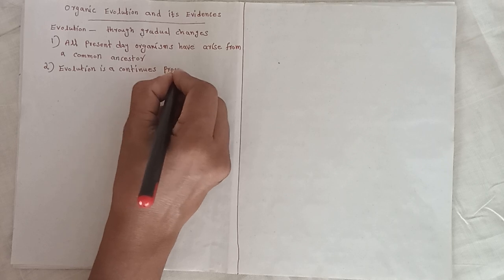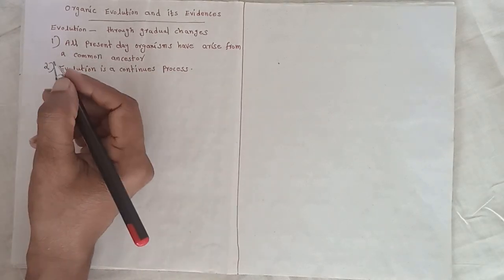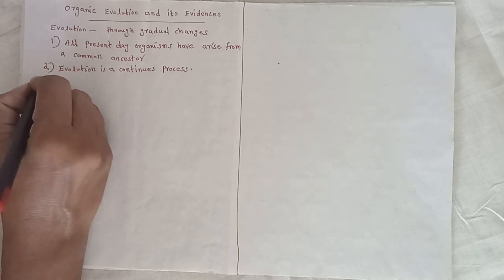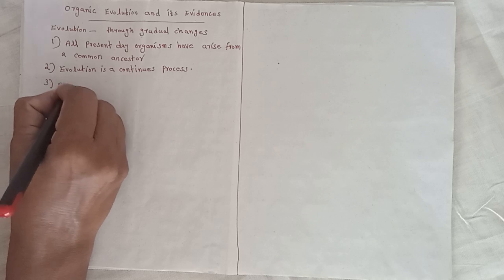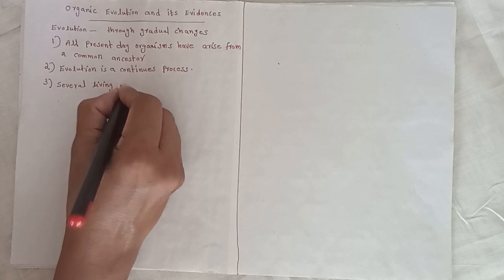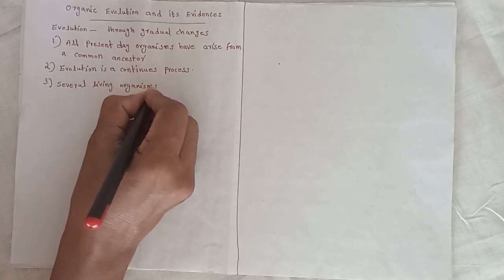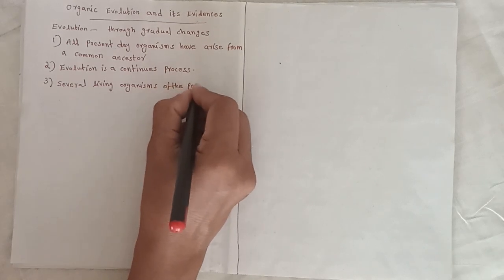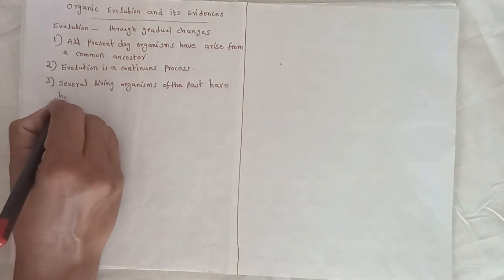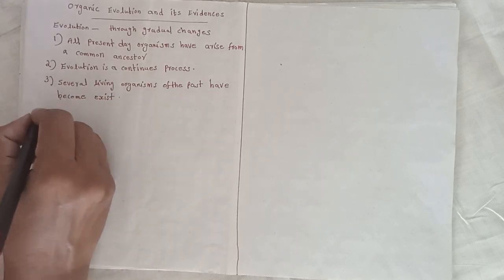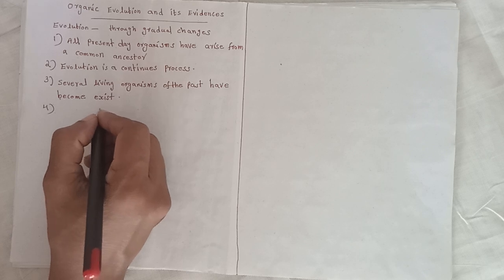Third point, several living organisms of the past have become extinct. Fourth point, evolution is a very slow process.